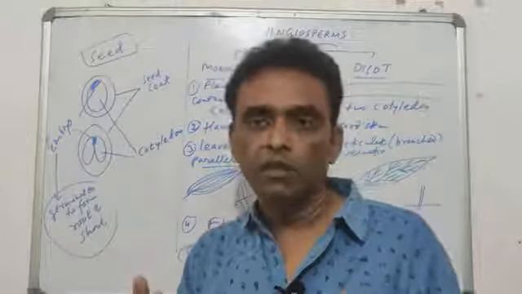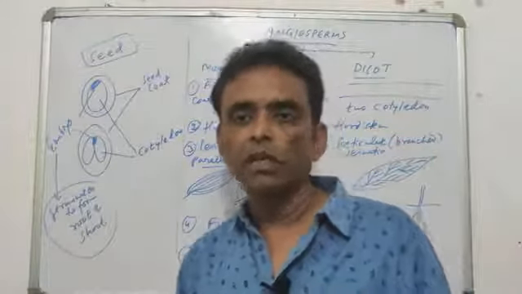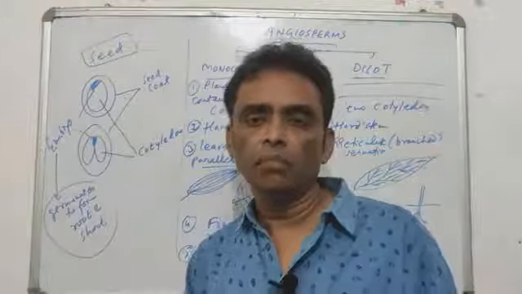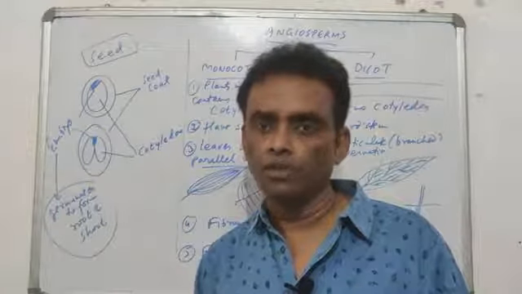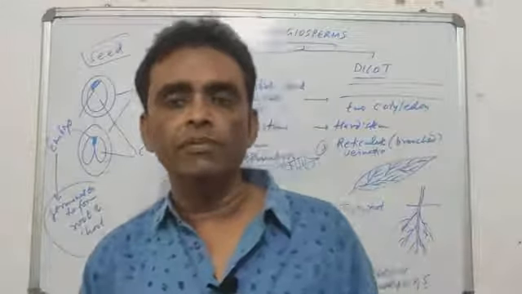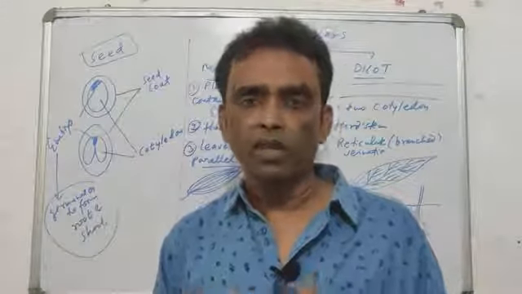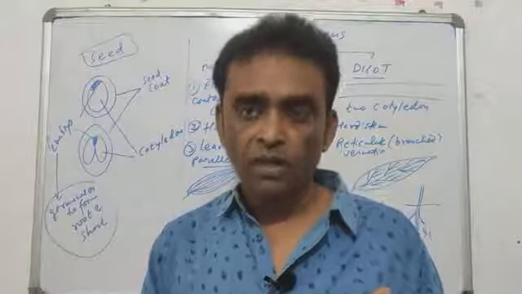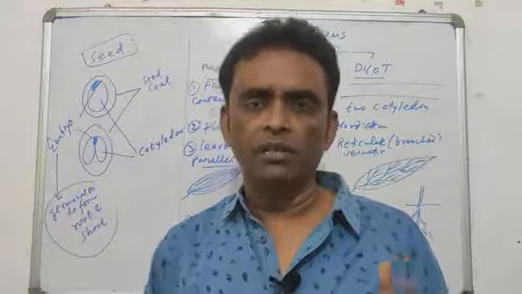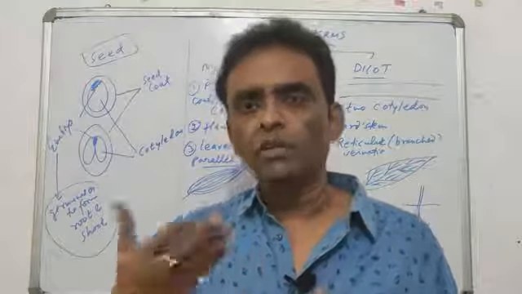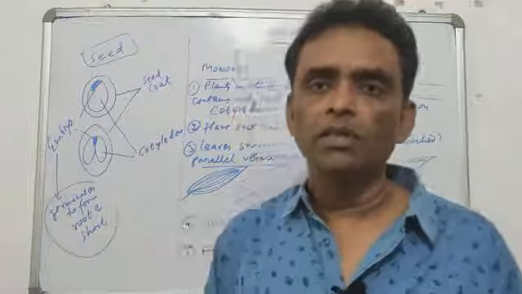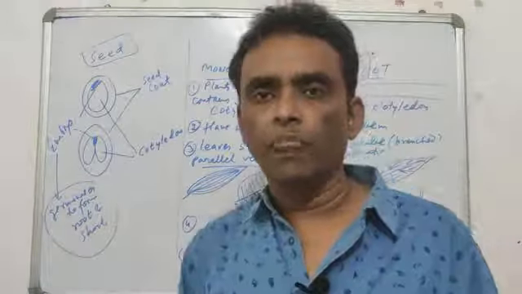If the seed is there, it is very easy, because the name is based on the seed, on the cotyledon inside the seed. Based on the number of cotyledons, they are classified into two types. So out of the 5 kingdoms, in this video we have studied 4 kingdoms and their characters: Monera, Protista, Fungi, and Plantae. The animal kingdom, Animalia, is a huge kingdom, very large. So there will be a separate video only on the animal kingdom that we will discuss in the next video. Thank you very much.